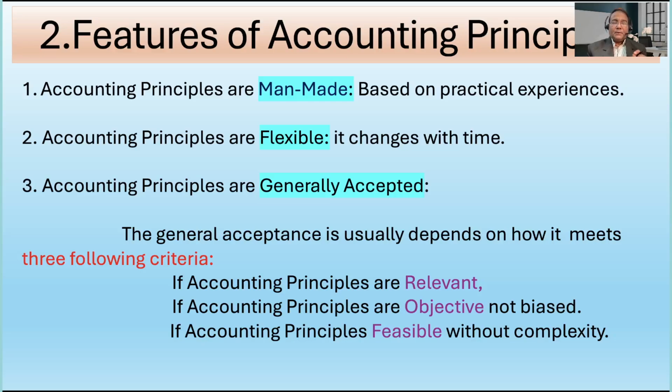Third is feasible without complexity. So principles should be feasible, not rigid. There should not be too much complexity. So these are the basic understanding about how the accounting principles should be and what criteria they should meet in order to be good accounting principles.